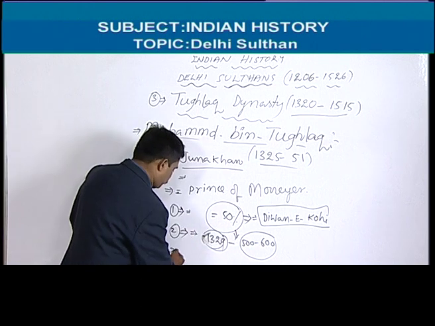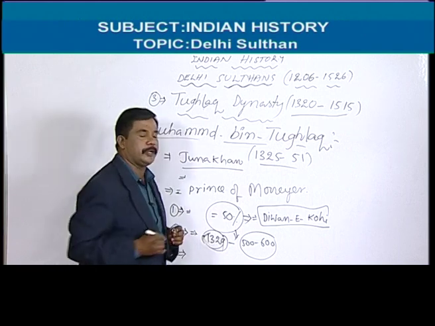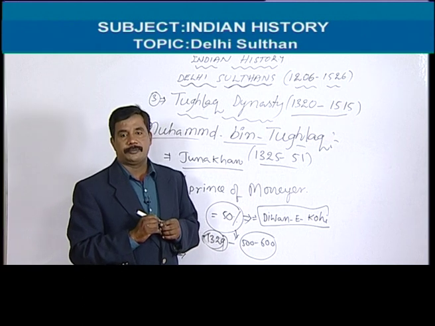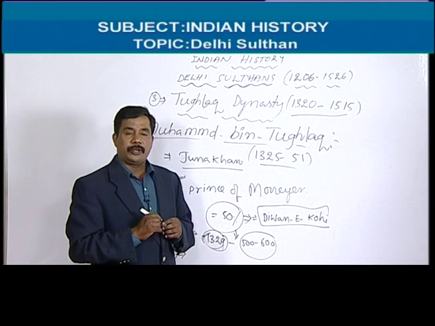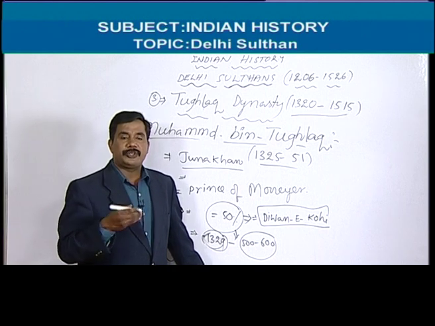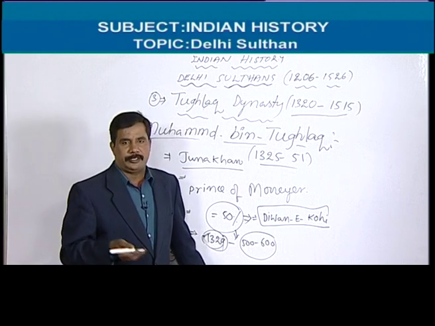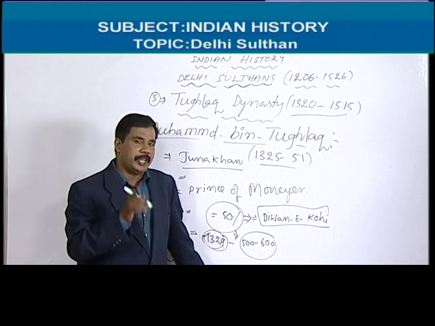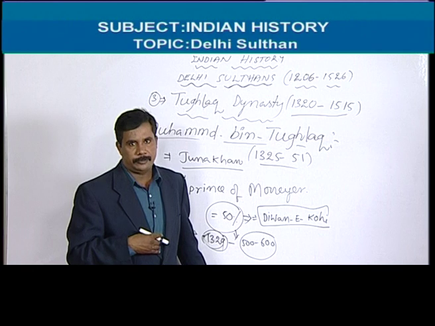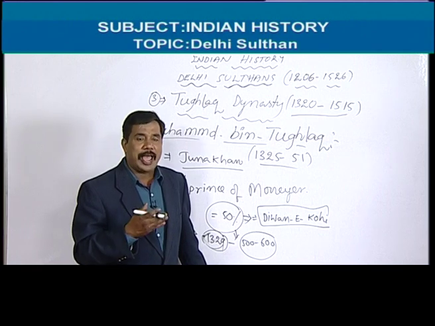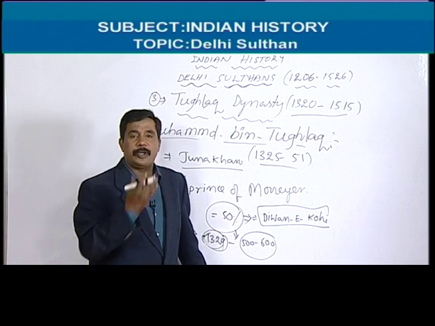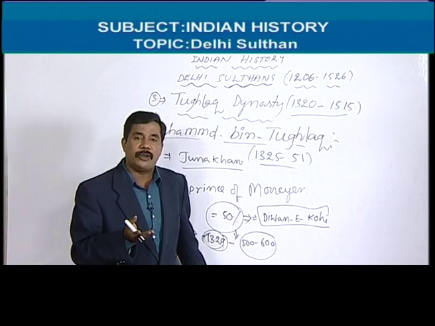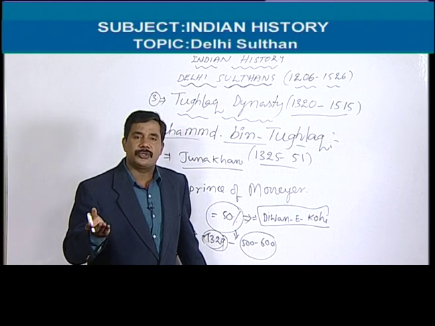And the third point. So here, this is also a controversial decision. That is, Muhammad bin Tughlaq changed the currency. It is called token currency. Earlier in Egypt and in China, they introduced paper currency. That's why he thought that if people accepted paper currency, why wouldn't they accept copper currency? That's why instead of gold and silver currencies, he introduced copper currency.